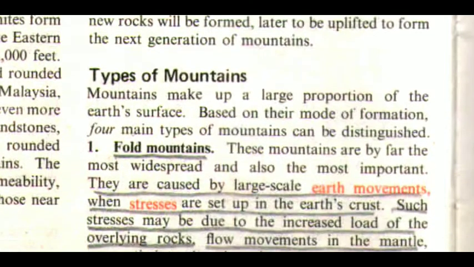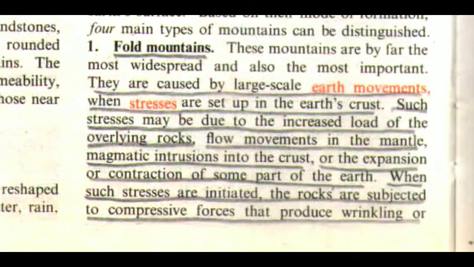Now we are going to discuss the types of mountains. Mountains make up a large proportion of the Earth's surface. Based on their mode of formation, four main types of mountains can be distinguished. The first one is fold mountains. These mountains are by far the most widespread and also the most important. They are caused by large-scale earth movements when stresses are set up in the Earth's crust.